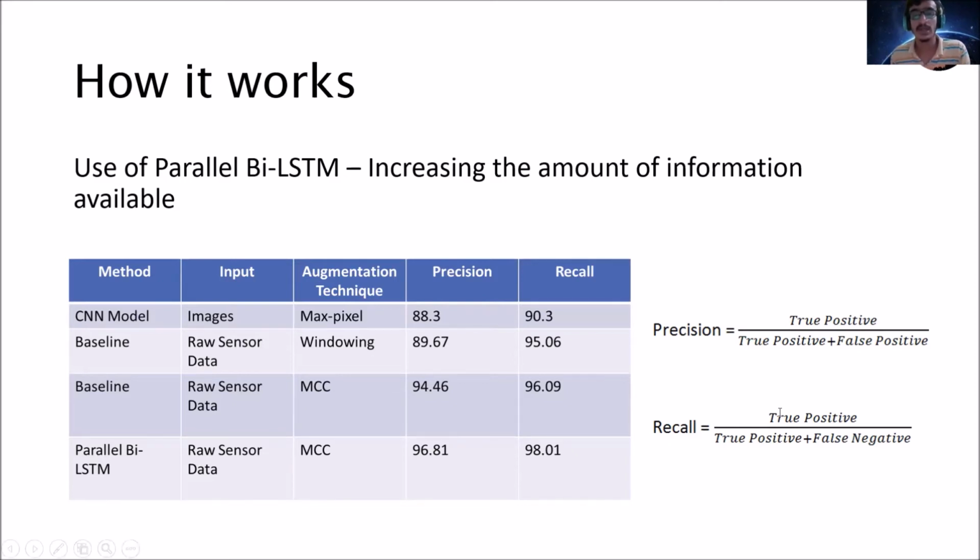And the recall is again true positive upon the addition of true positive and false negative. So here false negative is that out of the total images of meteors, which are classified as not actually meteors. So that is the false negative. So these precision and recall values for parallel bi-LSTM are observed to be about 97 and 98% respectively. So comparing these four models, you can see that the parallel bi-LSTM seems to be the most precise model.